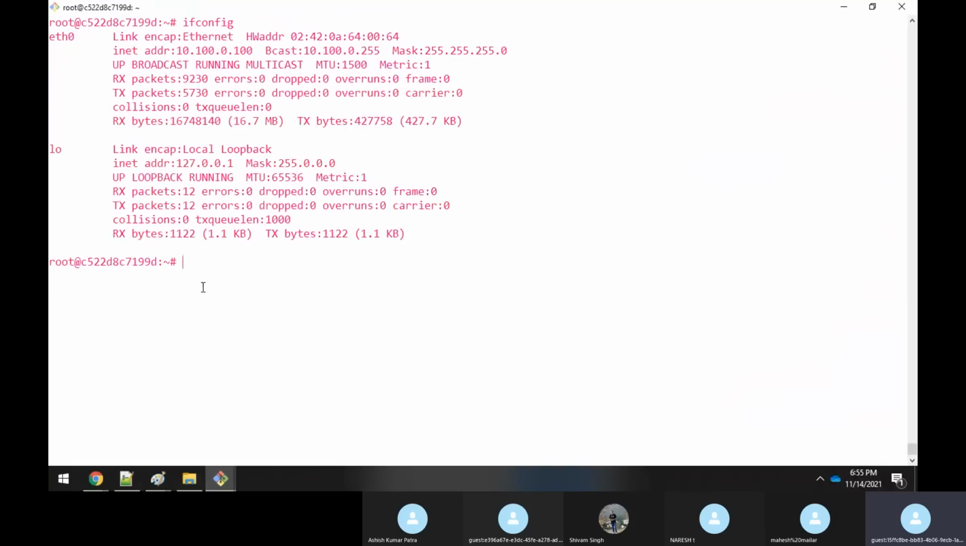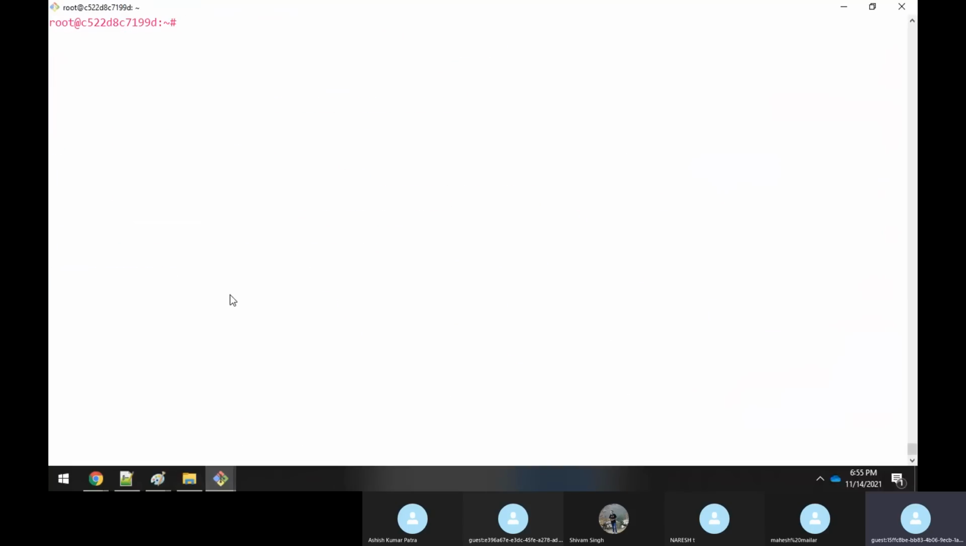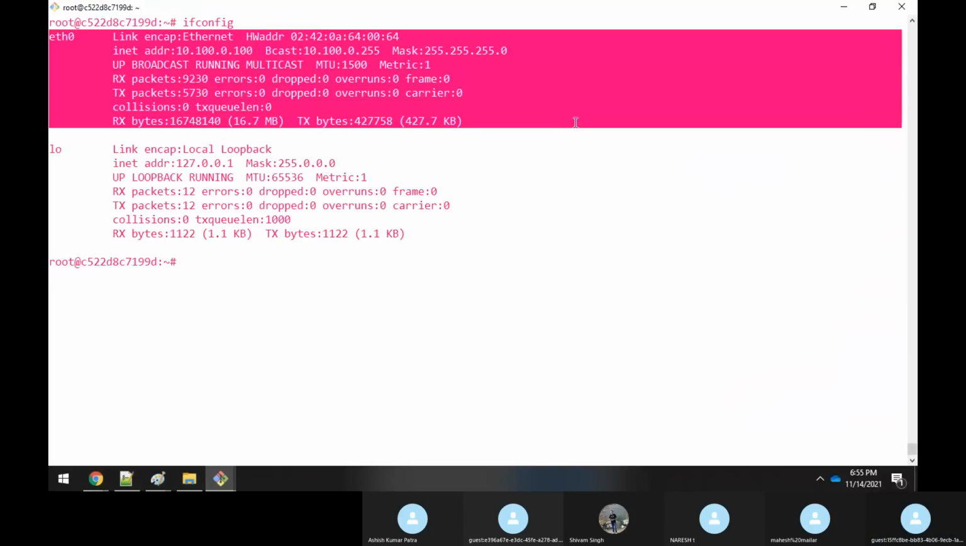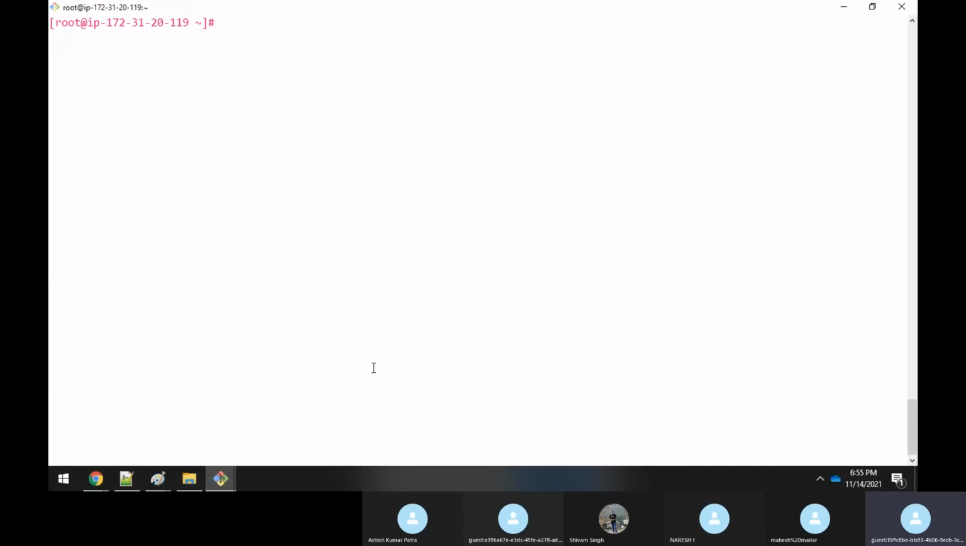So how to do this? Let us see it practically. If you execute the ifconfig command here, you can see this IP address and this interface. By default, this is the interface for that container. Let me do one thing. Let me create one bridge network: docker network create.